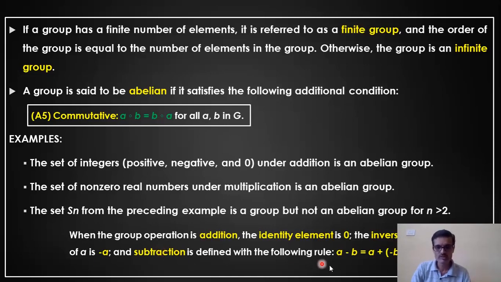That means if I want to perform, say, a minus b, I can do that by using the addition itself: a plus of minus b, where minus b is nothing but the inverse of the element b. By considering the inverse of the second element, I can add it to the first element and I'll get the subtraction of the two elements. That is the advantage. So subtraction can be done by using the addition itself, but we need to take the inverse of the second number.